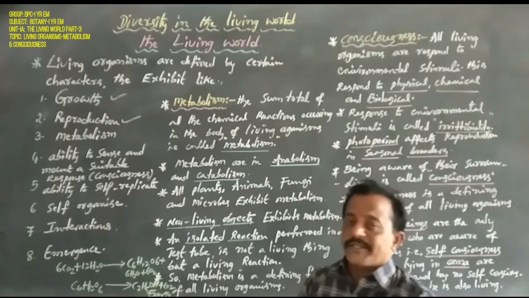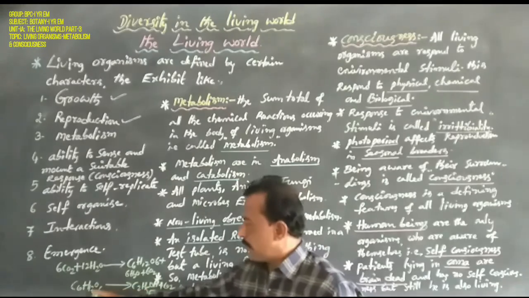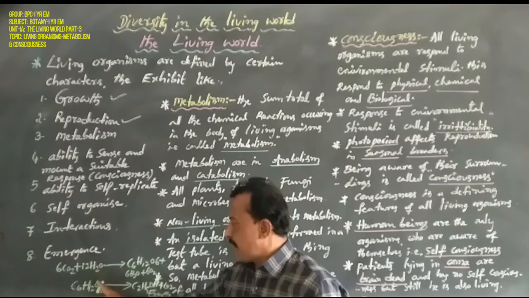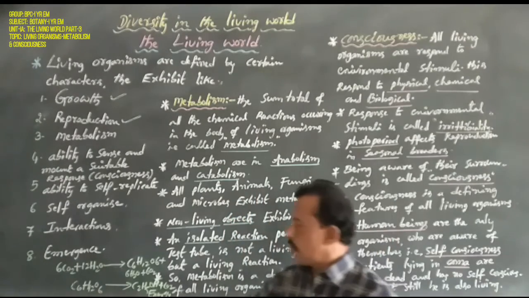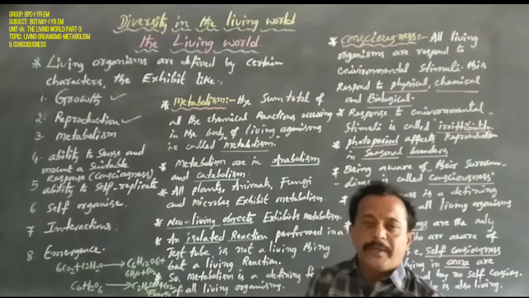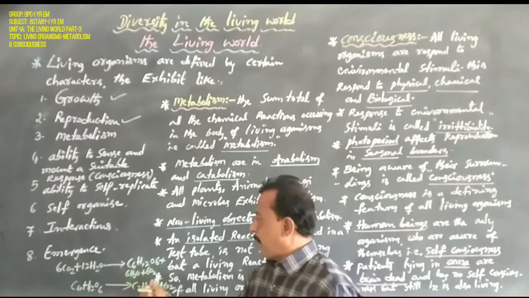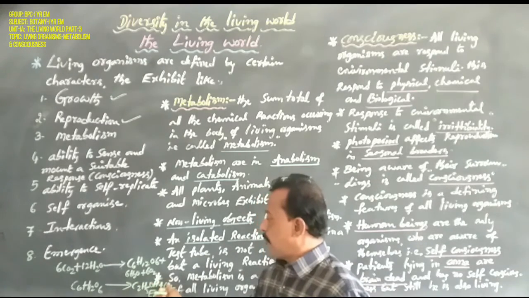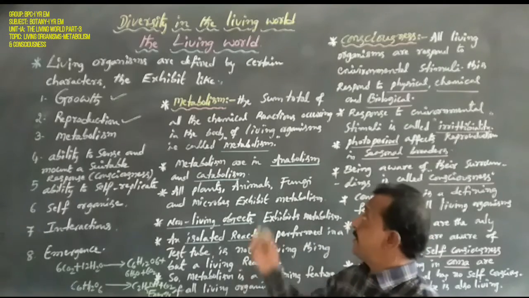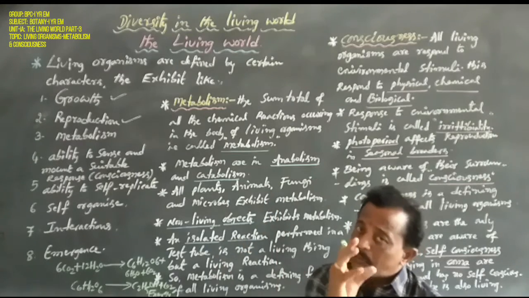The best example of catabolism is respiration. In respiration, carbohydrate or glucose, in the presence of oxygen or without oxygen, is split or broken down. Without oxygen, the carbohydrate breaks down to produce ethyl alcohol, carbon dioxide and some amount of energy. That is catabolism.